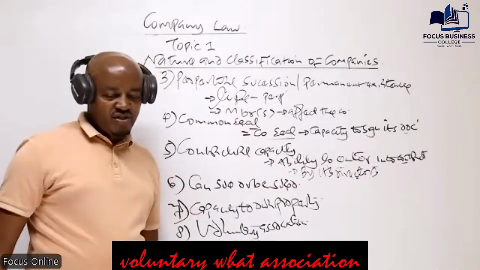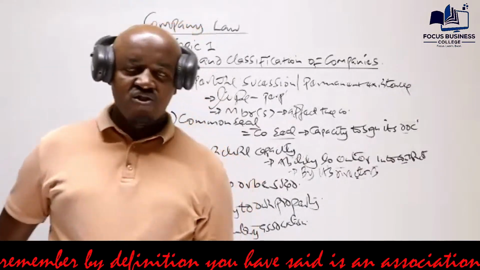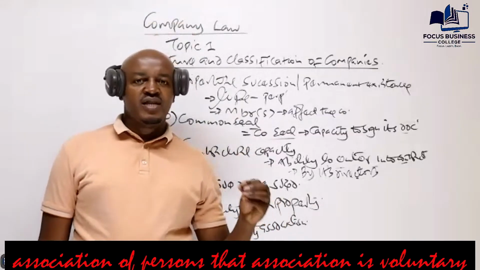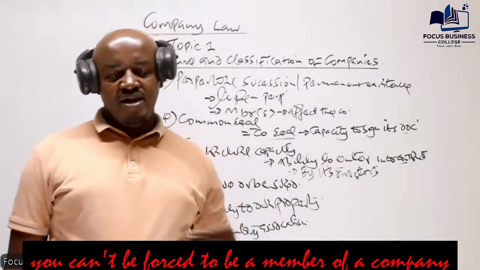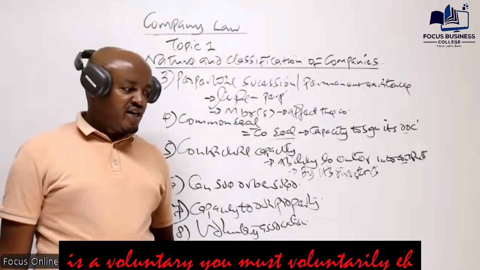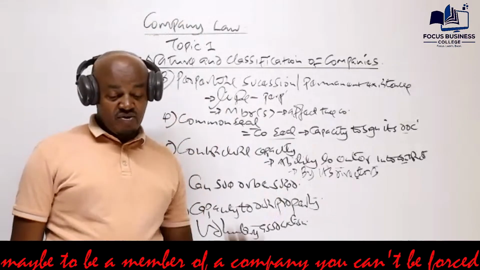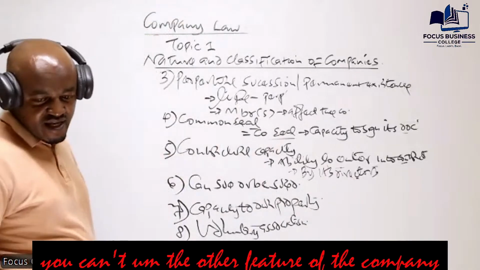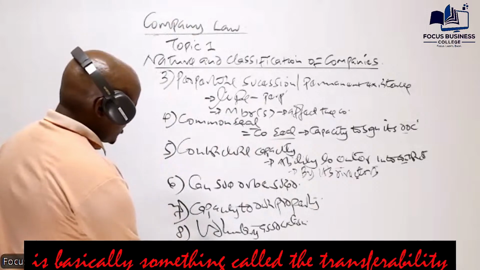The other feature of the company is something called voluntary association. A company, by definition, is an association of persons, and that association is voluntary. You can't be forced to be a member of a company. You must voluntarily accept to be a member of a company. You can't be forced.